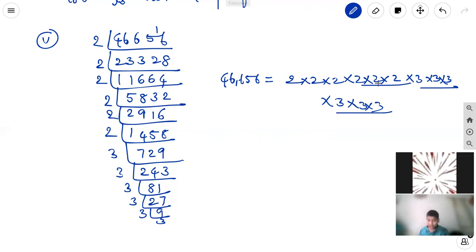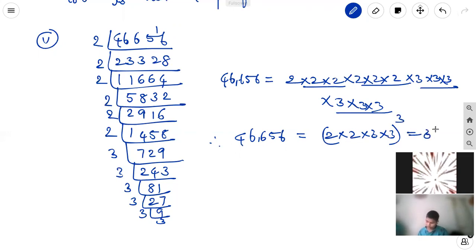So they are in triplets, so it is a perfect cube. Therefore, 46,656 equals (2 into 2 into 3 into 3) whole cube, that is 36 cube. Therefore, it is a perfect cube.